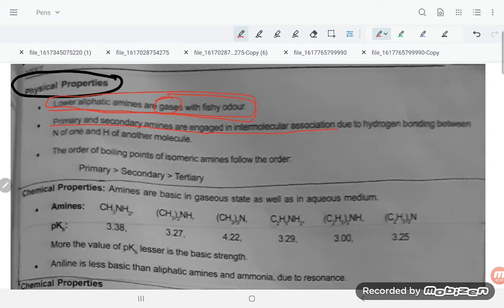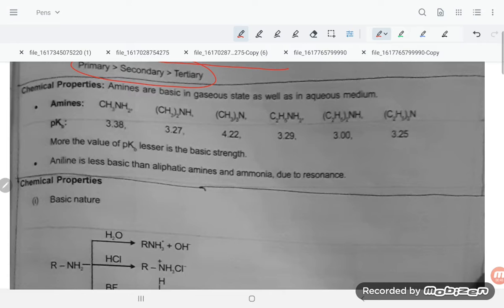Primary and secondary amines are engaged in intermolecular association due to hydrogen bonding, between nitrogen of one and hydrogen of another molecule. The order of boiling point of the isomeric amines is as follows: primary, secondary, and tertiary. Amines are basic in gaseous state as well as in the aqueous medium. So the pKb values, if you see, are 3.38, 3.27, 4.22, 3.29, 3 and 3.25.